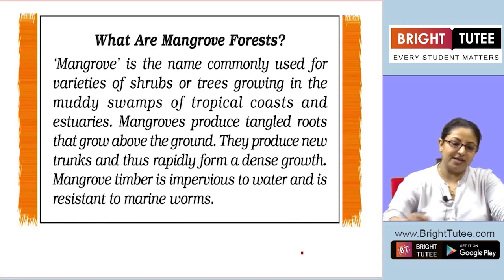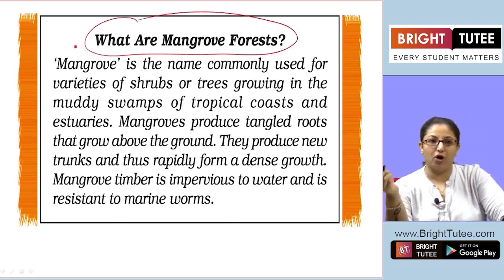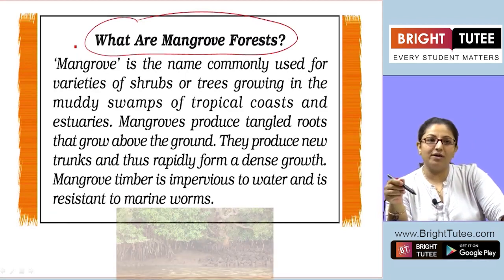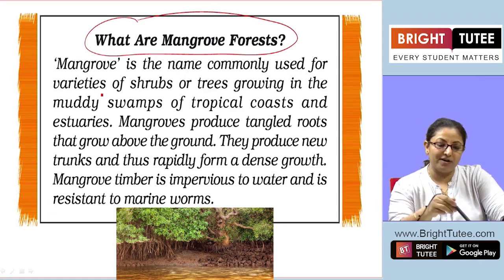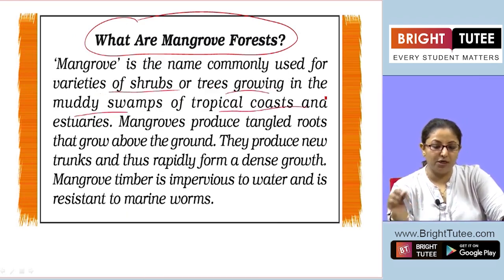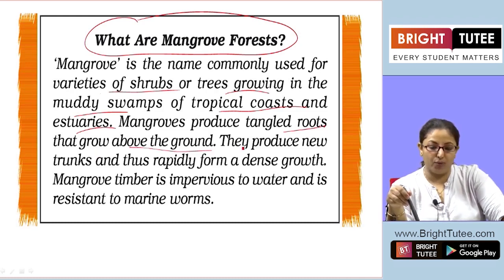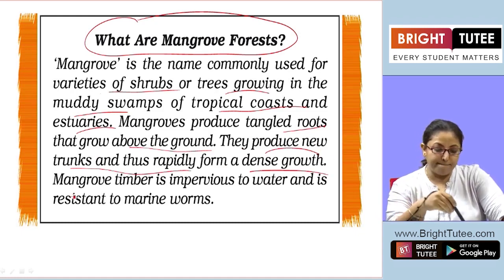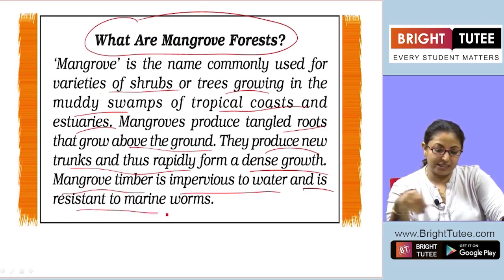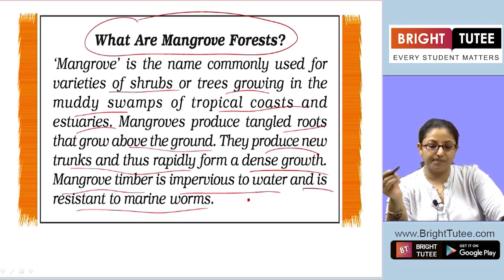Before we end, there is a small anecdote which is written here. What is a mangrove forest? Do you all know what a mangrove forest is? Mangrove is a name commonly used for a variety of shrubs or trees growing in muddy swamps of tropical coasts and estuaries. Mangroves produce tangled roots that grow above the ground. They produce new trunks and thus rapidly form a dense growth. Mangrove timber is impervious to water and is resistant to marine worms.